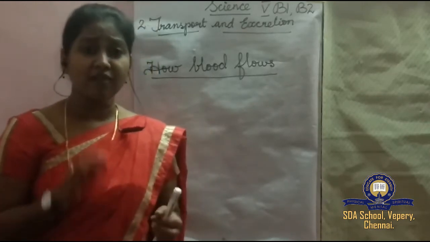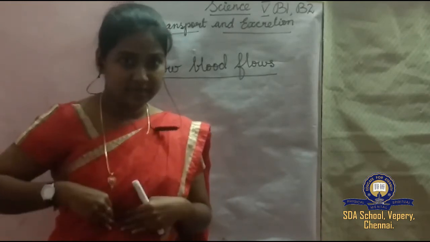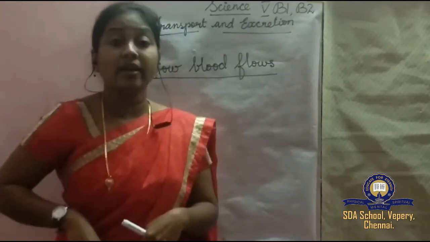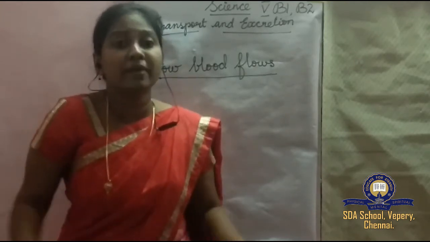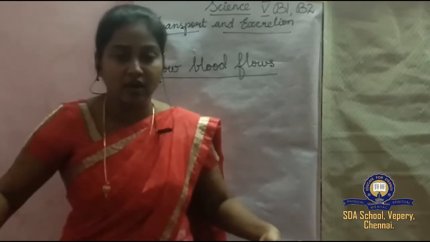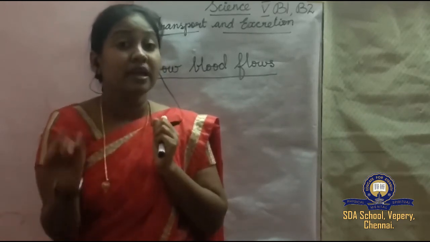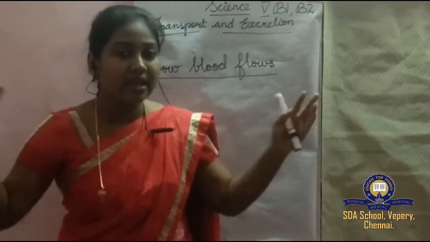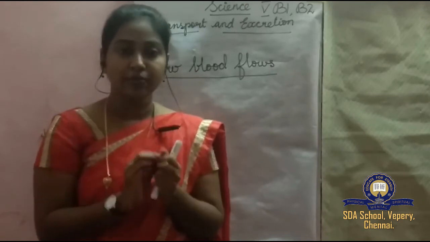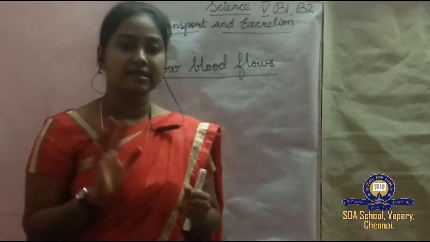So what happens after collecting it? The heart pumps the blood into the lungs. Immediately when the blood goes into the lungs, what happens? There it loses the carbon dioxide. When the blood enters the lungs, it loses the carbon dioxide and picks up the oxygen. What does it lose and what does it pick up? It loses the carbon dioxide and picks up the oxygen. So the blood with the oxygen is said to be oxygenated blood.